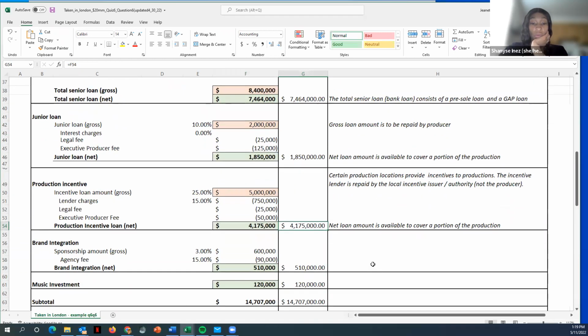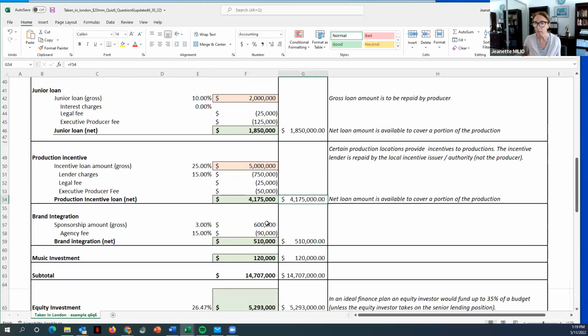Then we have to figure out what else is there. In the assumptions, we were told that we have a brand sponsorship for this movie that is $600,000. We're like, great, we'll take the $600,000. The agency that got us those brand sponsorships will charge us a fee, and that fee is 15% on the sponsorship amount. So we have to pay them $90,000, which is why we will be receiving a net $510,000, right?